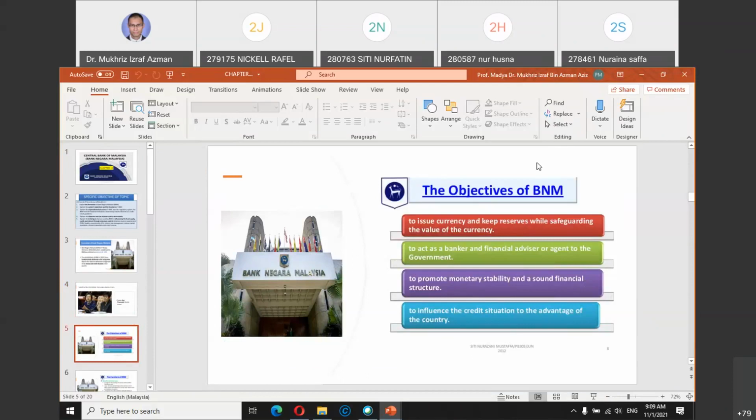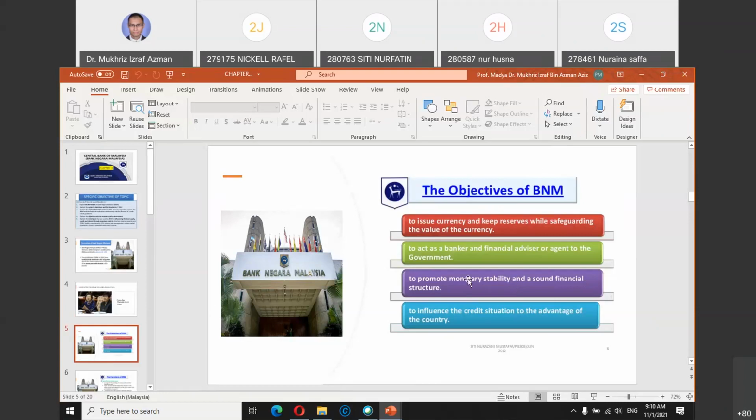The main functions, as you can see, are to issue currency, to hold reserves among the commercial banks, and number 3 here, to promote monetary stability and a sound financial structure.